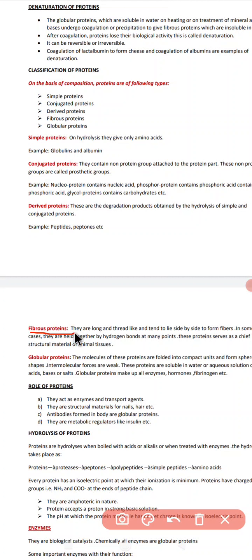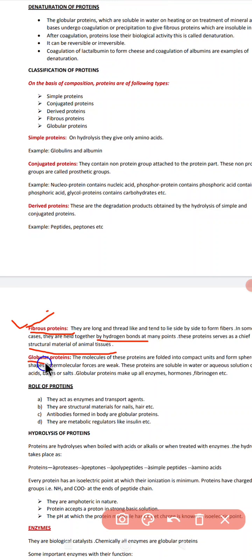They are long and thread-like, made up of fibers, and they tend to lie side by side to form fibers. In some cases they are held together by hydrogen bonds. These proteins serve as the chief structural material of animal tissues.